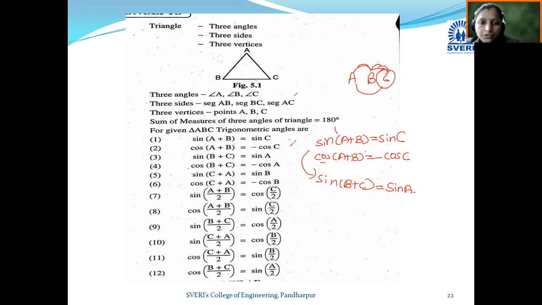Now by using this concept, there are a total of 12 formulas related with the triangles and sides.